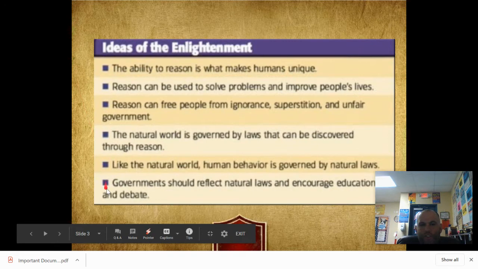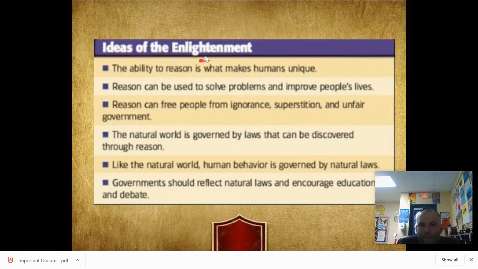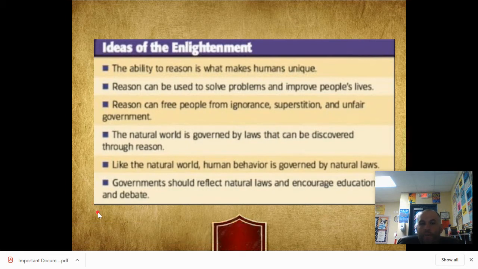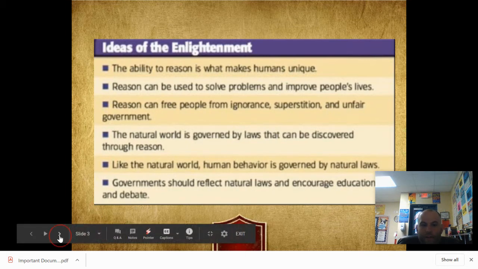Okay, these were just some of the main things of the Enlightenment. Again, this big emphasis on reason, using logic and science and math to solve problems. And again, a big emphasis on what is the purpose of government, what should good government do, and that had a big influence on our founding fathers.